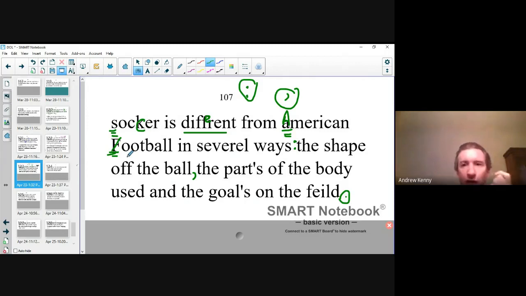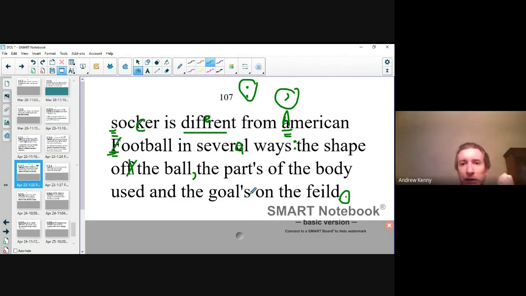Let's continue. So soccer is different from American football in several ways. Take a look at several. That is misspelled. It needs an A. Several ways. Good. There's our colon because we're starting our list. The shape of the ball. That says the shape off the ball. We want to say the shape of the ball. So let's take an F off of off. Pardon the pun. All right. So the shape of the ball, comma, the parts of the body used.